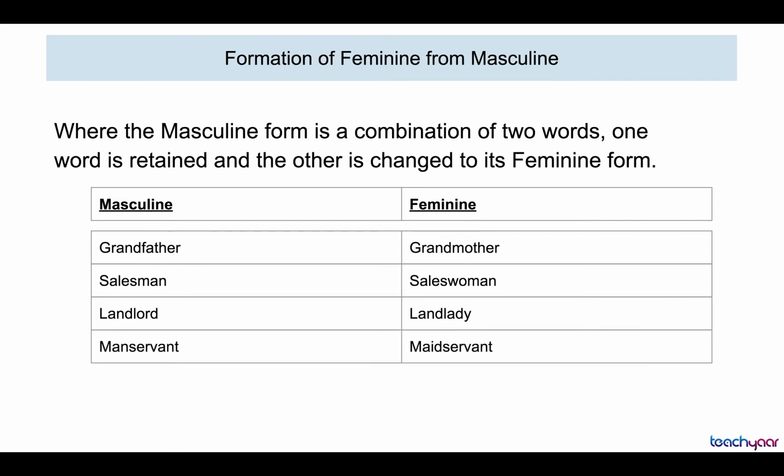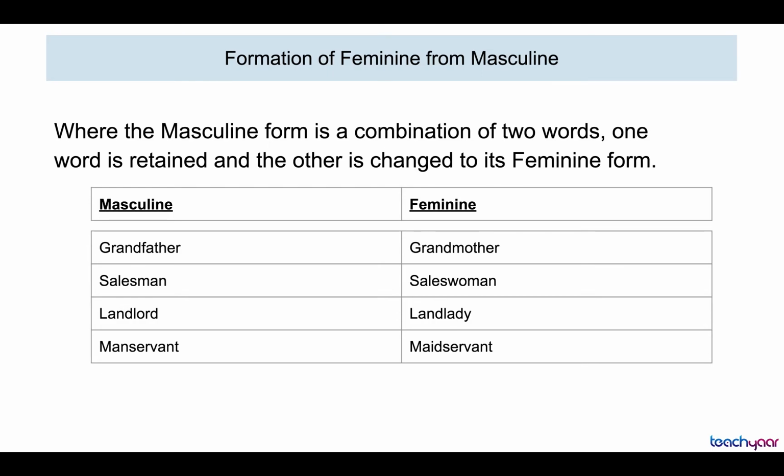Manservant, maidservant. So in this case, it is the first word which has been changed. Man has been changed to maid, servant remains the same. So there can be a situation like this when the masculine is formed by a combination of two words. So you retain one part of it, change the other to its feminine form.